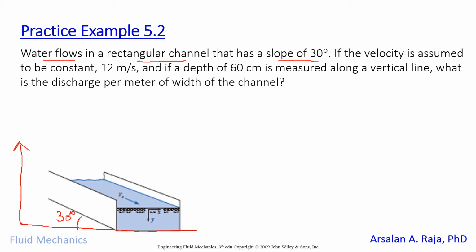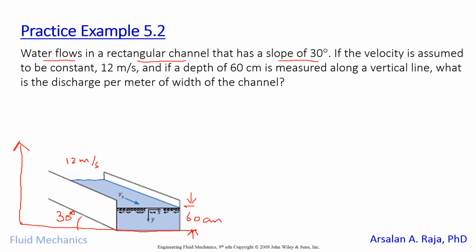If the velocity is assumed to be constant, which is 12 meter per second, and the depth of 60 centimeters is measured along the vertical line, from here to here is 60 centimeters along a vertical line.